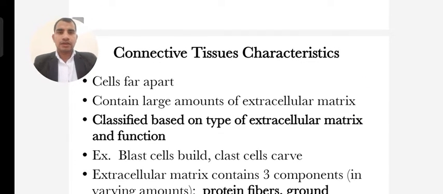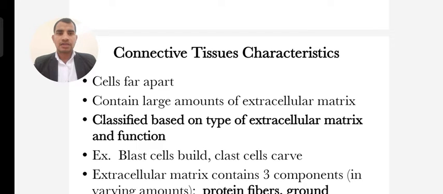So there are various parts of connective tissue with various characteristics. The cells contain a large amount of extracellular matrix and are classified based on the type of extracellular matrix and functions.